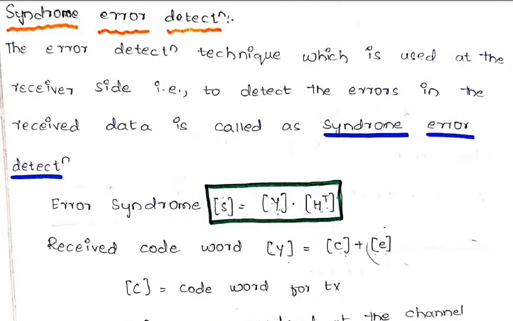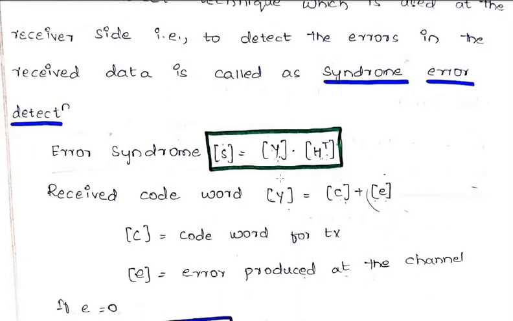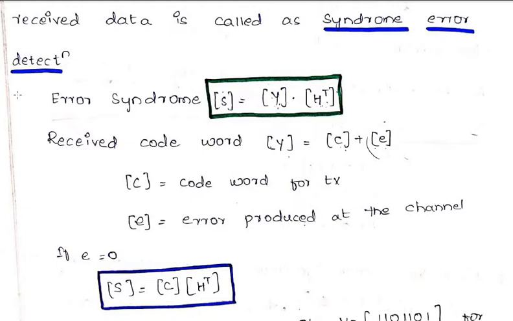Okay, I'll repeat it once again. Delta S is equal to delta Y into delta H transpose. Now see, what are the things that you are having? You have found the error. So delta S is nothing but your syndrome error. And what is delta Y? Delta Y is the received code word. So what will you be receiving in this code word? Both you will be having, that is your error as well as your original code word.